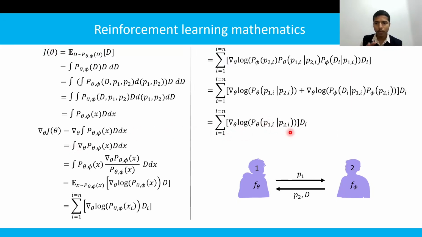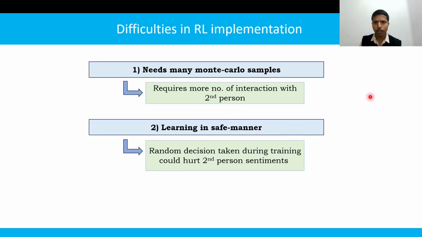In spite of having this solution, researchers took many decades to make reinforcement learning useful for practical applications because of a few difficulties. In the derivation, we saw that we were not able to take the integration, because of which we approximated it using Monte Carlo sampling. Now, to do a good approximation, we need many Monte Carlo samples. Many Monte Carlo samples means requiring many interactions with the second person, which is not practically possible.